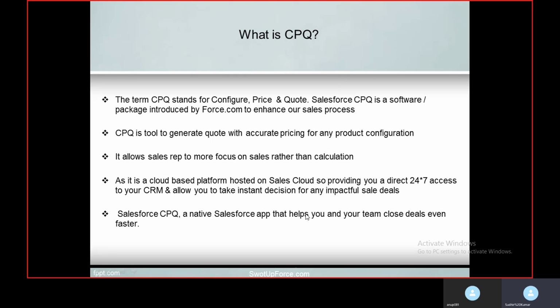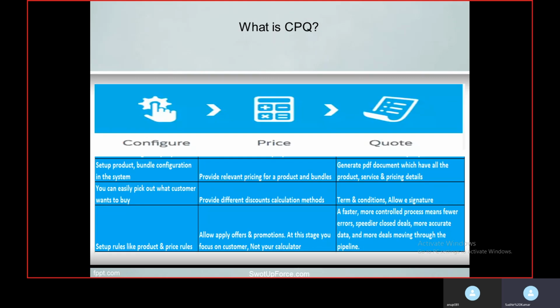You can build one bundle for 16 GB RAM and 1 TB hard disk, and for another customer you can build another bundle, like 32 GB RAM, 500 GB hard disk, and you can also differentiate in terms of offers and discounts, since CPQ provides various functionality to manage different discounting for different customers, which we will be discussing in the next session. Same, close deals even faster.